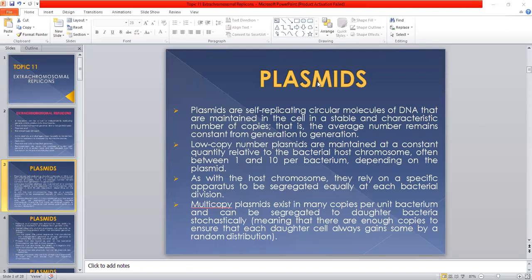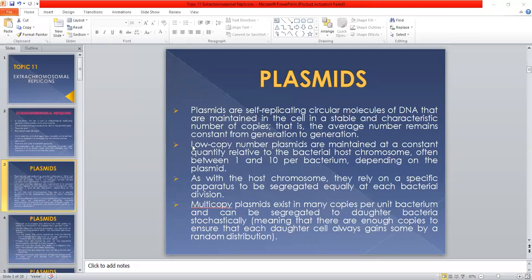Plasmids are self-replicating circular molecules of DNA that are maintained in the cell in a stable and characteristic number of copies. That is, the average number remains constant from generation to generation. So in the case of plasmids, their number remains the same generation after generation. After the division of the bacterial cell, their number remains almost constant.